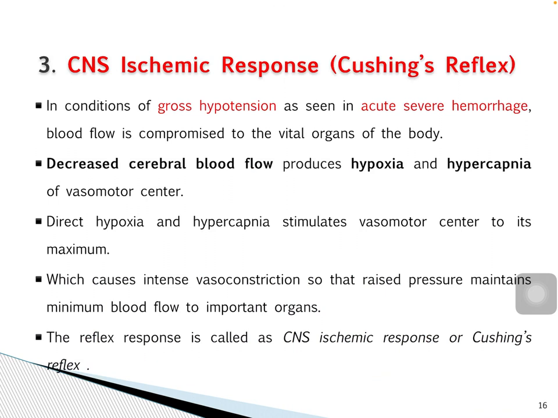Then moving on to the ischemic response, such as the Cushing reflex. In conditions of gross hypotension, as seen in acute severe hemorrhage, blood flow is compromised to the vital organs of the body. So decreased cerebral blood flow produces hypoxia and hypercapnia of the vasomotor center, and direct hypoxia and hypercapnia stimulates the vasomotor center to its maximum, which causes intense vasoconstriction, so that raised pressure maintains minimum blood flow to important organs. This reflex response is called the CNS ischemic response or Cushing reflex.